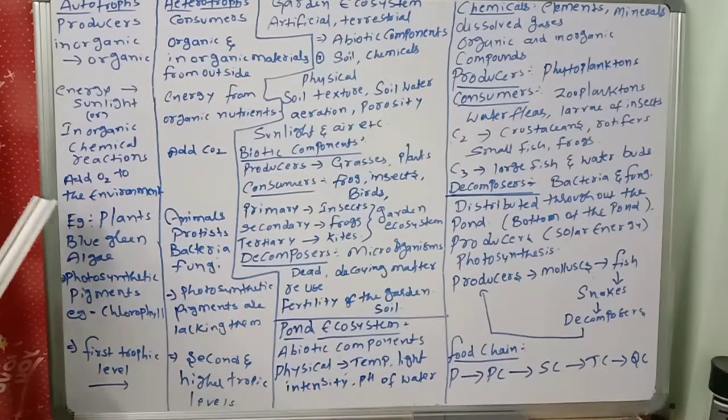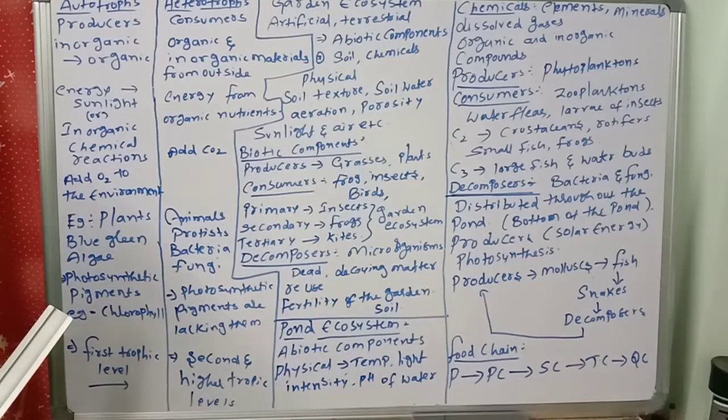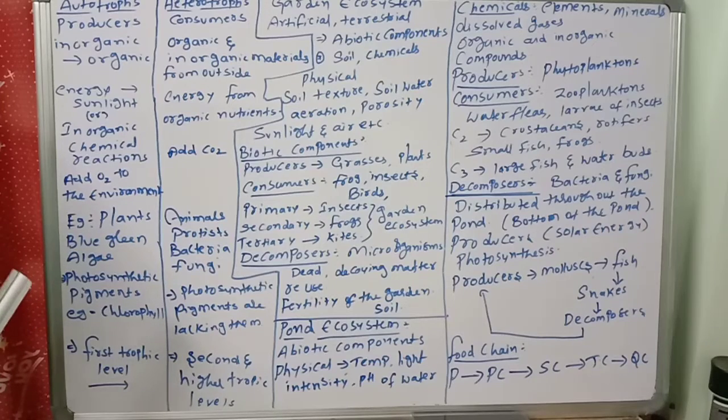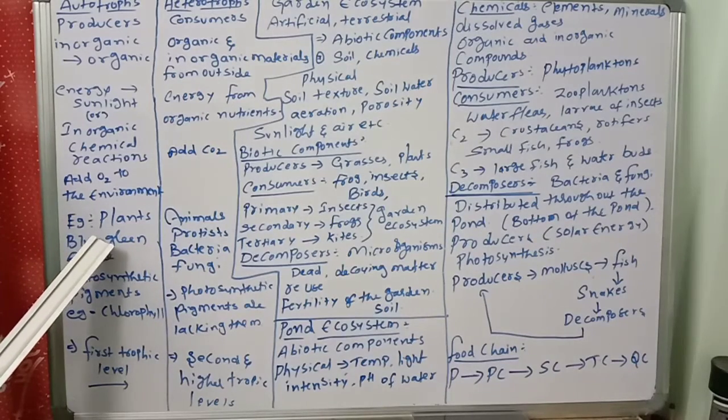Next, the examples of autotrophs. What are the examples of autotrophs? Generally, you know very well, plants and blue-green algae. Blue-green algae, also called cyanobacteria, have bacterial characteristics but perform photosynthesis.